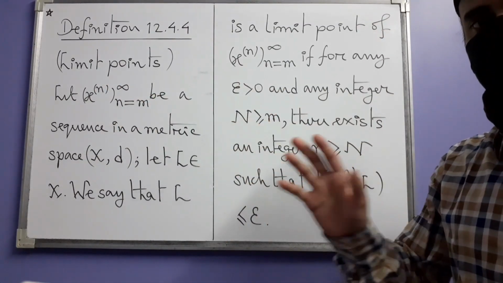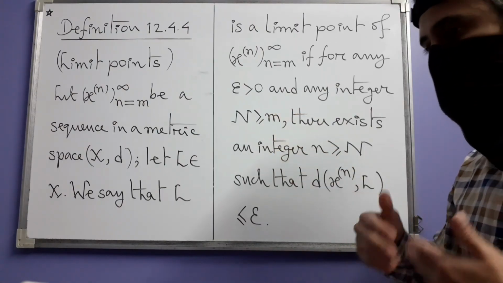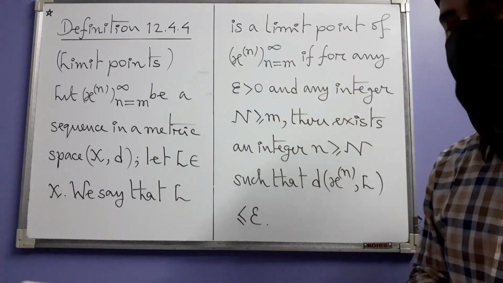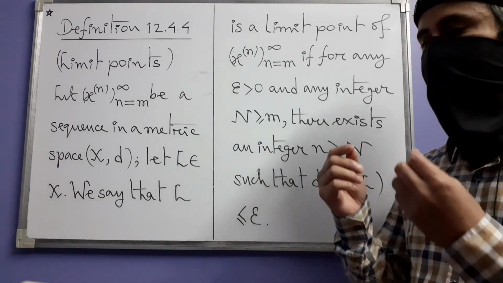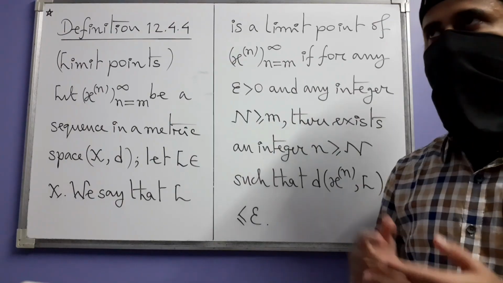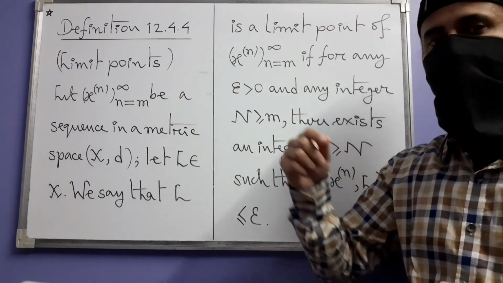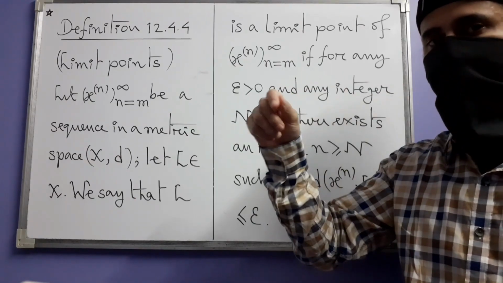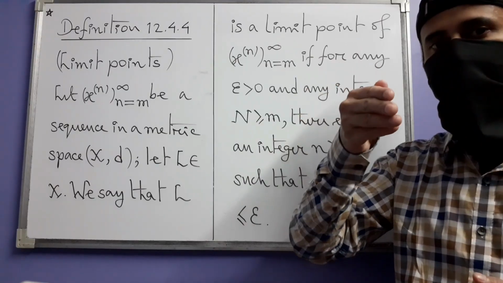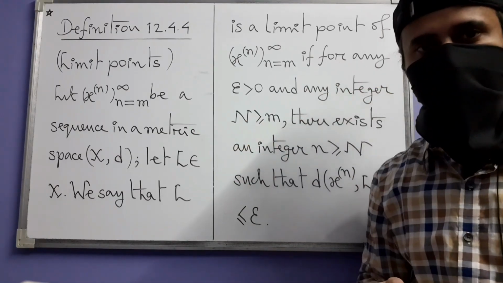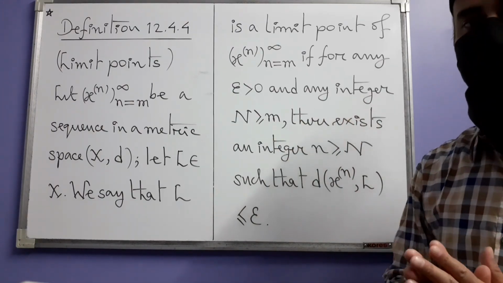What is this definition saying? I mean, how can we make sense of it? What lies behind these technical things? The idea here is this: you have a sequence in a metric space. How do you imagine a sequence? You have a metric space, and a sequence is a collection of points where there is an order to how the points appear. There is a first term, then there is a second term, a third term, and so on. It goes without any end. All right. And L is also some point in the space.